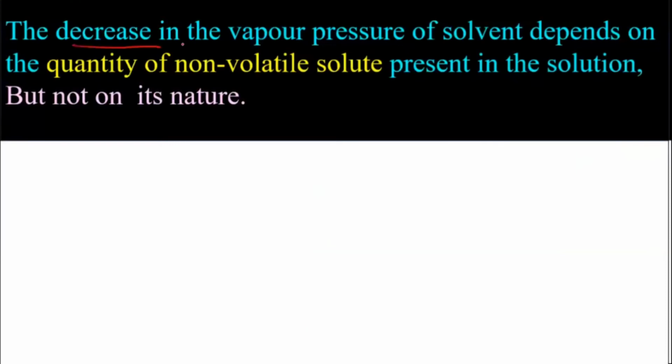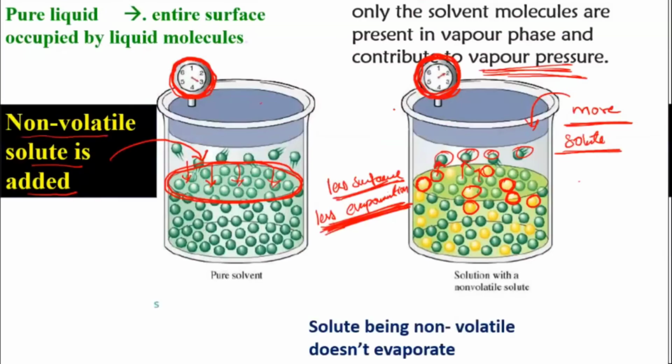So remember, there is a decrease in the vapor pressure of the solvent depending on how much non-volatile solute you add. We are not going to discuss the chemical nature of the solute particles because this is totally a physical process. We are discussing only the physical quantity here. The more non-volatile solute you add, the less space will be available and the vapor pressure will automatically decrease. I believe this much is clear to everybody.